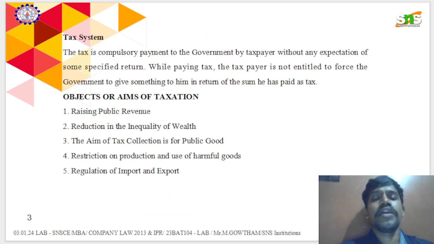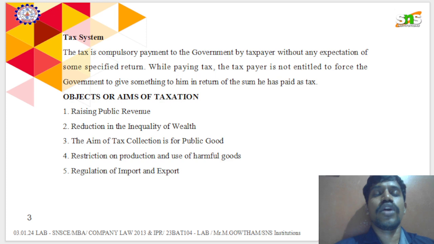So what is the main objective? Raising public revenue, because this is the main income source from people's income, and a person makes payments at a certain percentage. That is the main reason for raising public revenue.